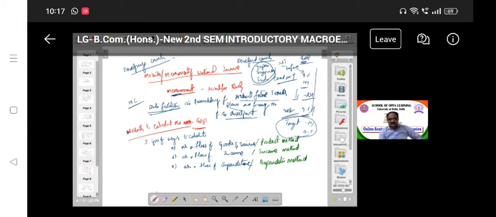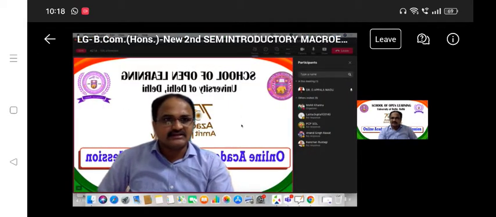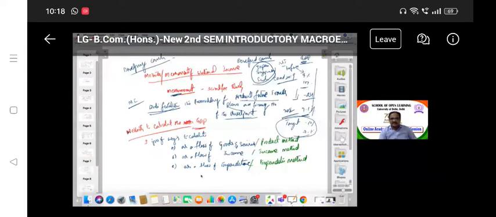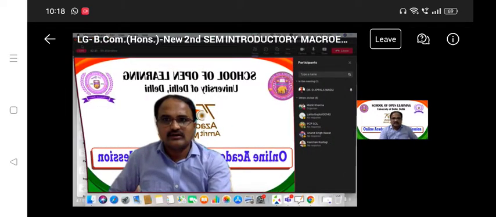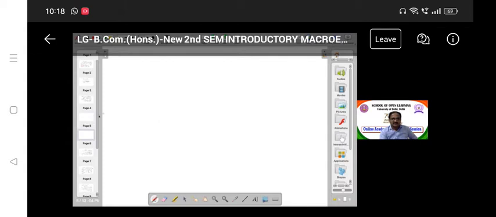Right, first, one by one. For simple understanding, we need to know how to calculate the flow of goods and services. In this case, we again need to discuss the circular flow diagram. If you have any doubt, in the last 10 minutes of the class we will take doubt clearance. First I will complete the concept, then after that you can take the doubts. Now we are discussing what the flow of goods and services is. So now you can take another sheet, so that you can understand easily.